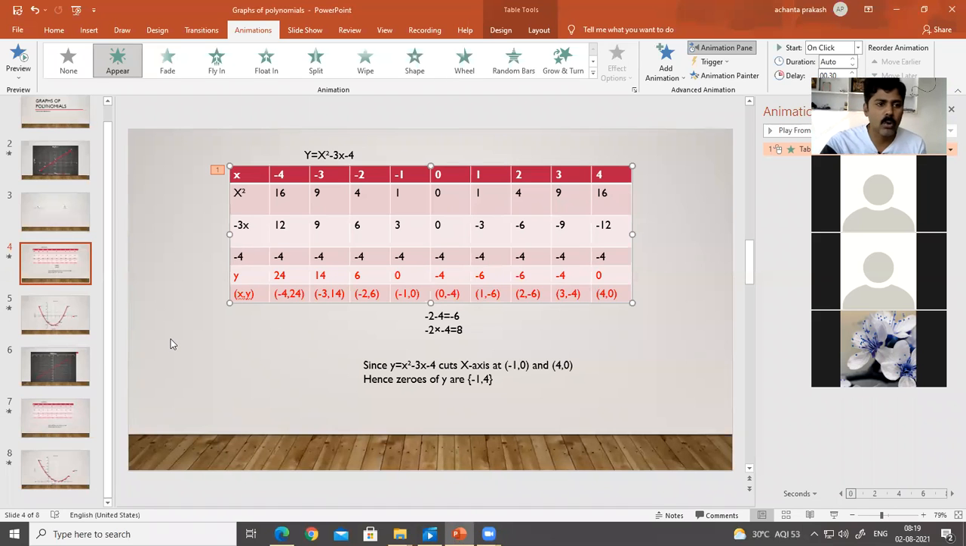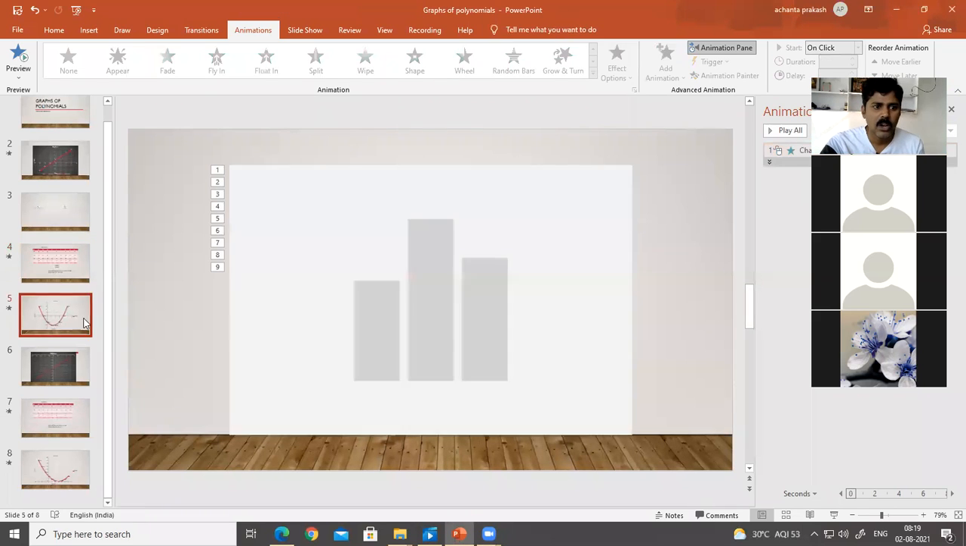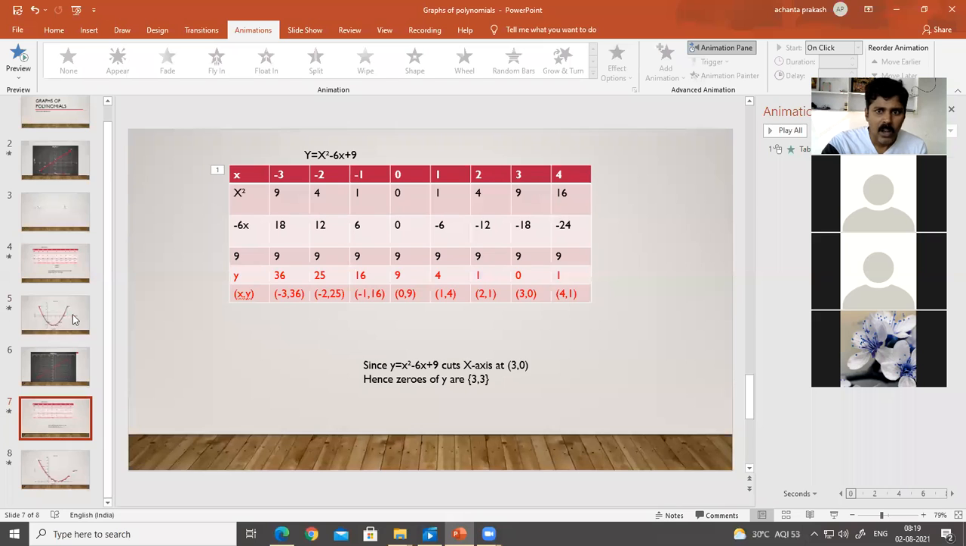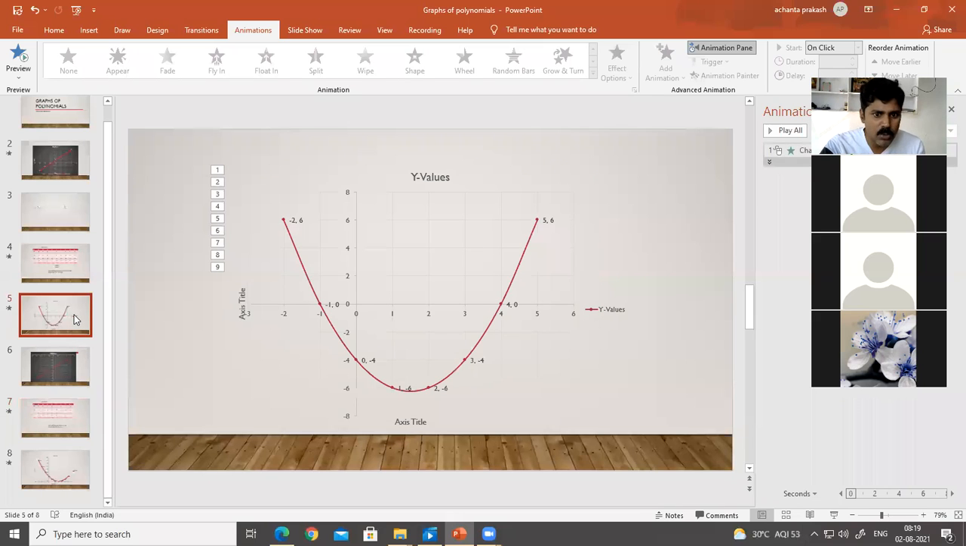So first you have to note down all the values that you have already taken here, that is -4 comma 24 or -3 comma 14, like this. After that, you have to keep those points in the graph. I will explain how it is done.